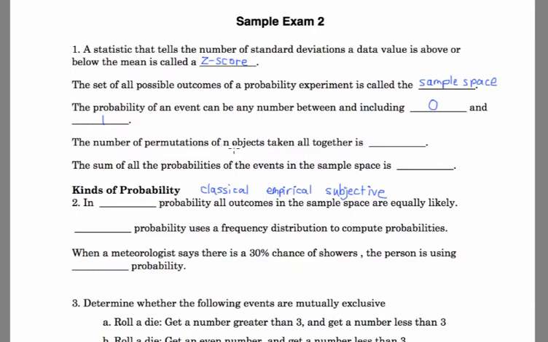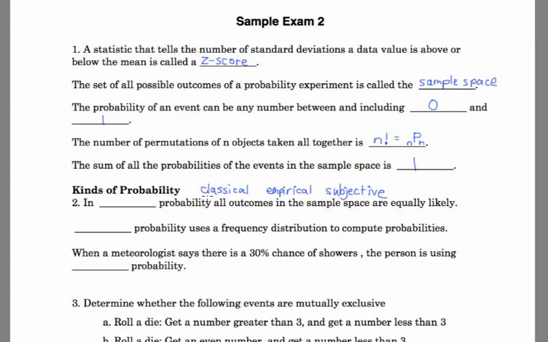The number of permutations of n objects all taken together, so there's n objects and n slots to put them in, is n factorial. The same thing would be a permutation with n objects and n slots to put them in. The sum of all the probabilities of the events in the sample space is 1. If you add up the probabilities of everything in your sample space, you should get 1.